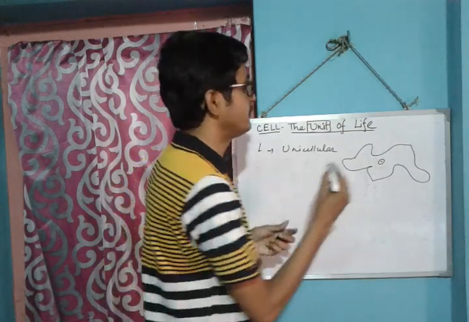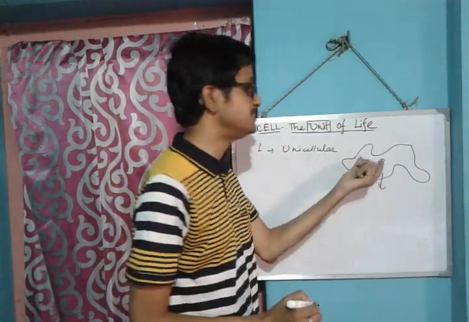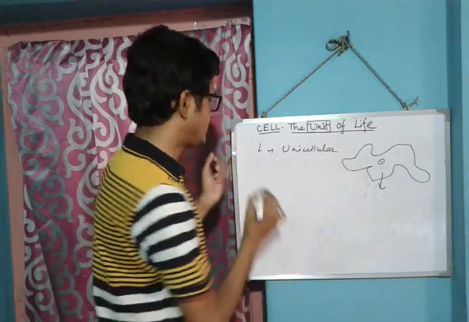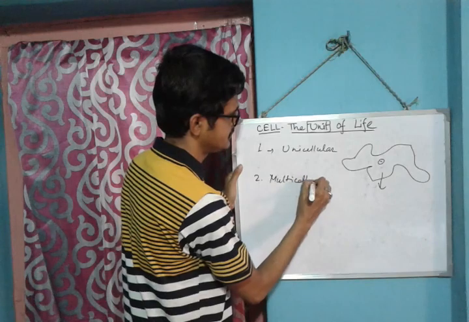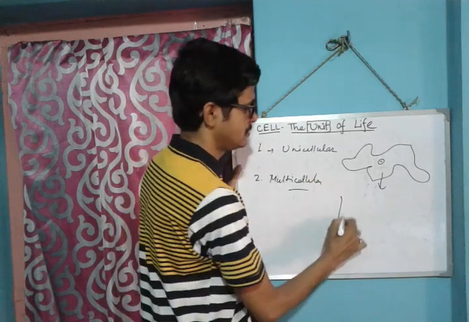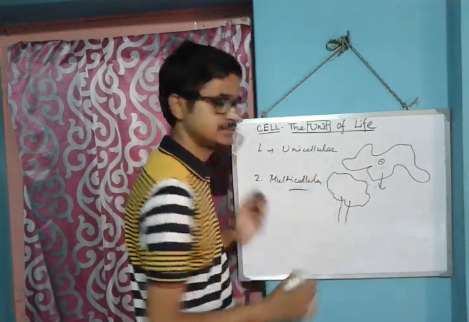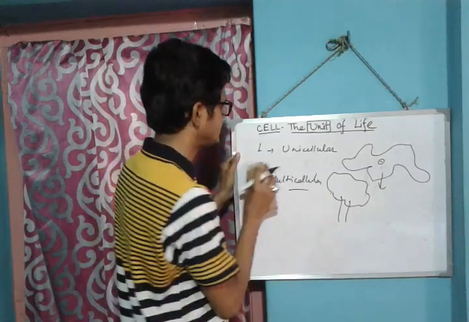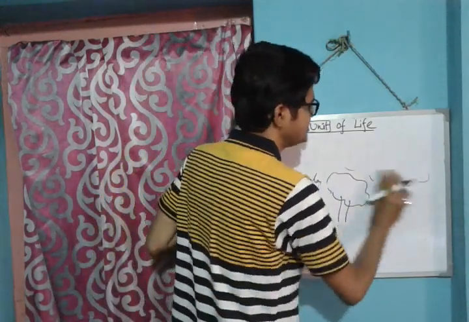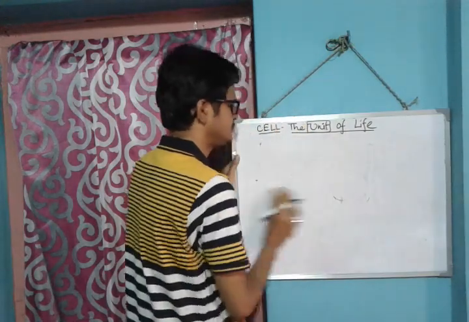All the functions are carried out by one cell only, that is a unicellular organism. Number two, multicellular means more than one cell. We are multicellular animals. Very good.